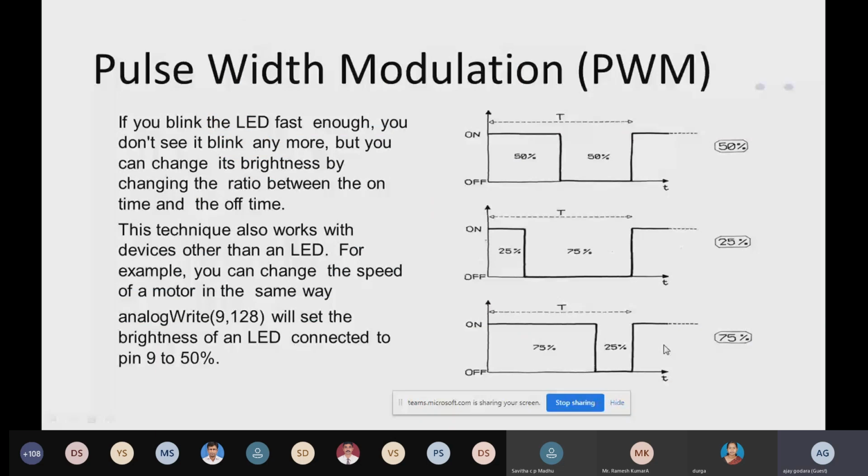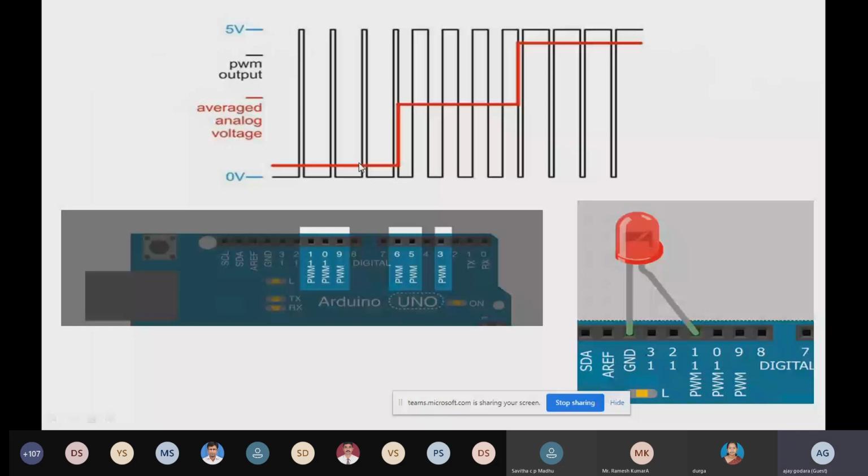When we are going to write an analog output, how do we have to write it? We have to write in the format of 8 bits. That is very important. So let's see how we can write it. You can see in a practical way that this on and off time is your duty cycle, but you are getting the average voltage shown here in a red line. Here your output is coming as 50% on time, 50% off time. Now you can see 25% off time, 75% on time. So you can see it in a very simple way.